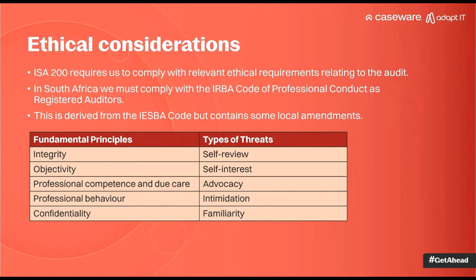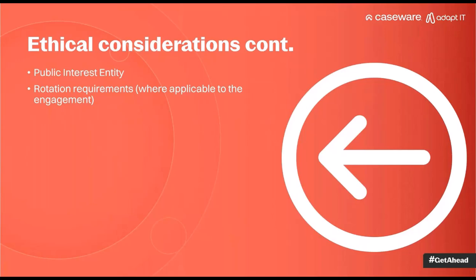Let me just get back there. There we go. All right, additional ethics considerations other than just the fundamental principles that we need to consider is, again, if the entity is a public interest entity, then there are additional ethical considerations. There are additional things that the auditor may not do or must do or should do, additional communication and so forth. So that is quite important to be aware of if your client is a public interest entity. And then also in terms of the code, I've mentioned rotation requirements where they are applicable.